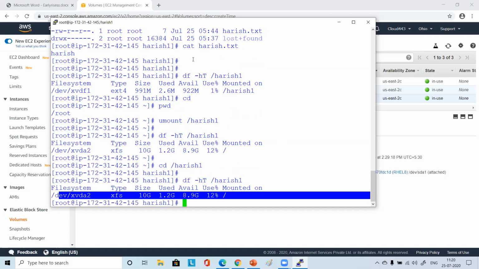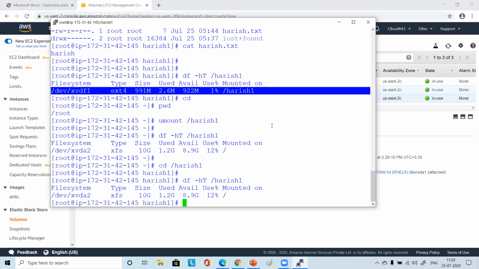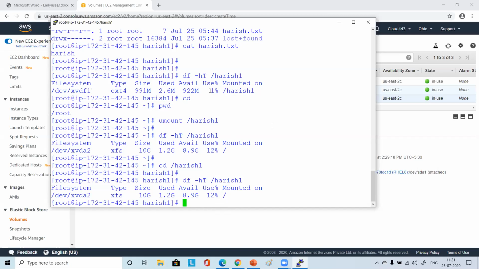See, earlier how was it showing? It was showing like this. Okay, data 2, EXT4, now it is XFS. Not only XFS and EXT4, you also see where it is mounted. Okay, so it was mounted in our directory. Yeah, it was a 1 GB drive where we had mounted it.